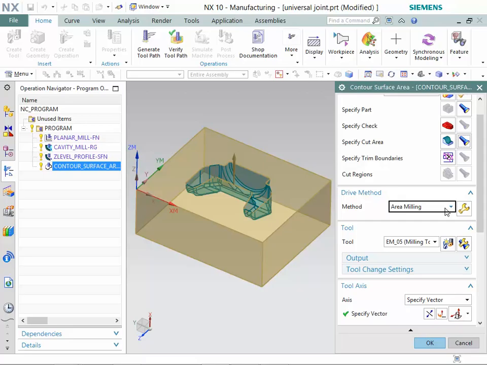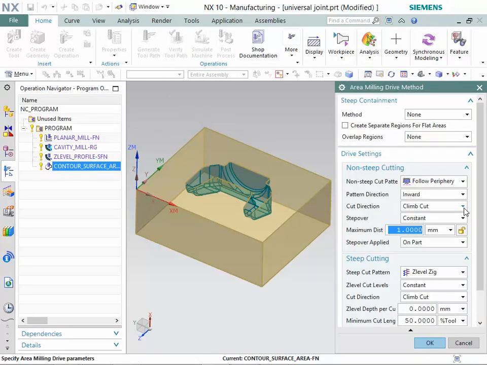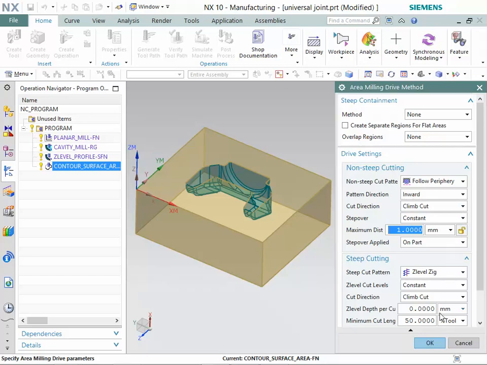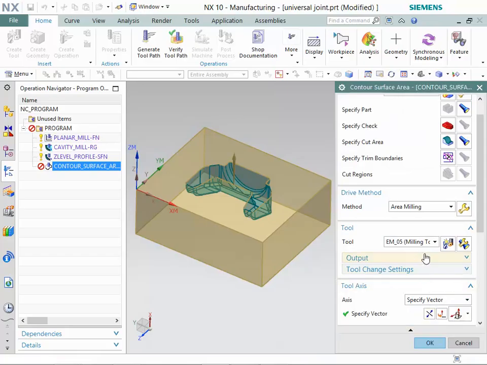Make sure that Area Milling option is selected in Method list under Drive Method group. Now, click on the Edit button in Drive Method group. Make sure that these options are selected in Area Milling Drive Method dialog box. Also, make sure that EM_05 milling tool is selected in Tool list.